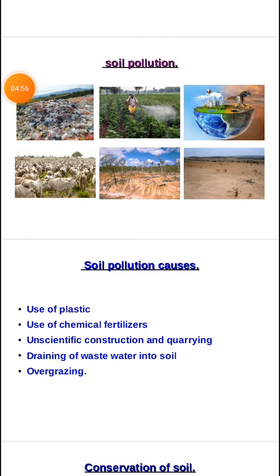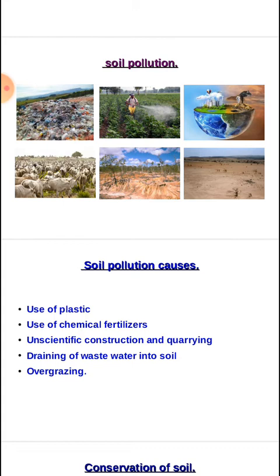You can see here some pictures related to soil pollution. You already know how the soil is polluted. The soil is mainly polluted by human activities.